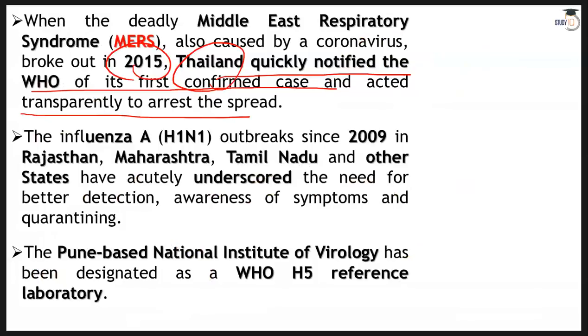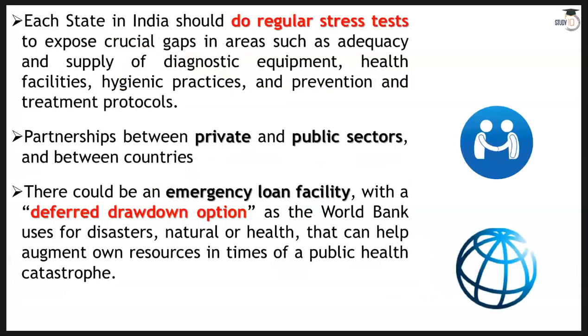The influenza A H1N1 outbreak since 2006 in Rajasthan, Maharashtra, Tamil Nadu, and other states has actually underscored the need for better detection, awareness of symptoms, and quarantining. The Pune-based National Institute of Virology has been designated as a WHO H5 reference laboratory. We have these facilities, but still there are big valleys, I would say, not gaps, but big valleys when it comes to implementation.